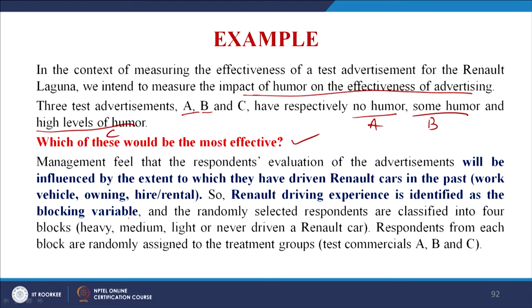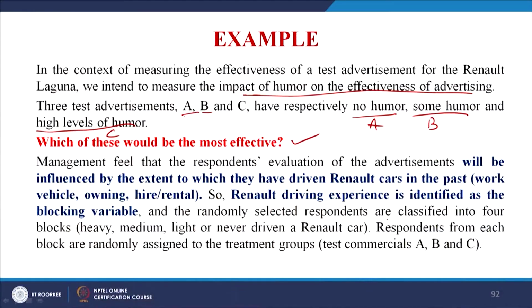Your driving experience. If you do not block this experience, then it may happen that the effectiveness might be influenced by the experience of that person, if he has already driven that particular car. Randomly selected respondents are classified into 4 blocks: heavy, medium, light or never driven. So, the blocking variable is the one where you have created 4 groups, and that is what you want to test.